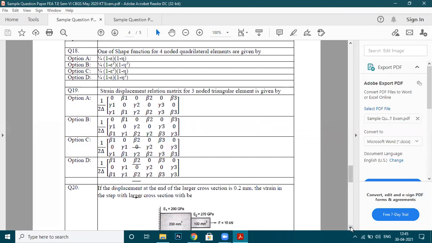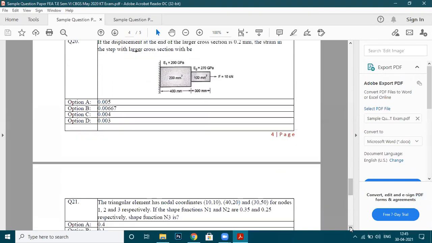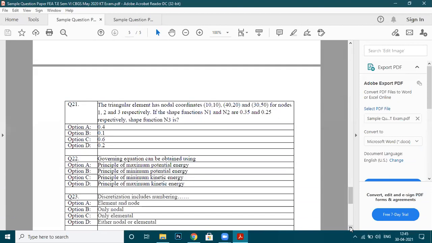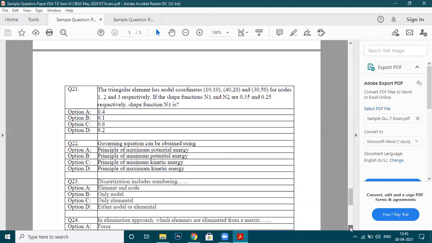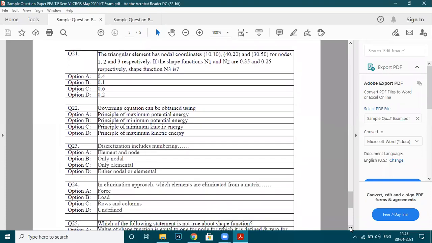Now I'll skip question number 20, because this is to be solved. See question number 21. We have a triangular element with nodes at 10, 10, 40, 20, 30, 50 for nodes 1, 2, 3 respectively. If the shape functions n1 and n2 are 0.35 and 0.25, then what is the value of n3? Can you tell?